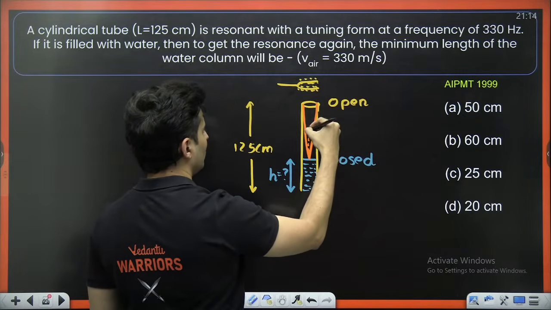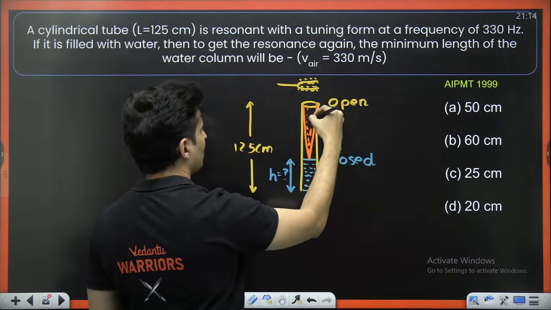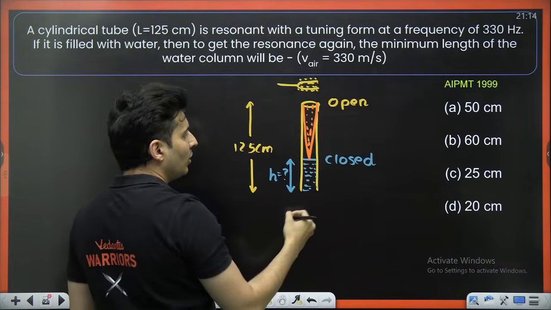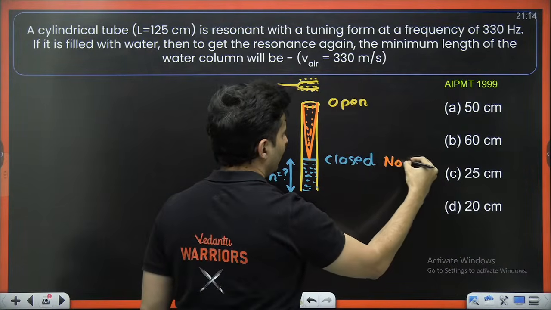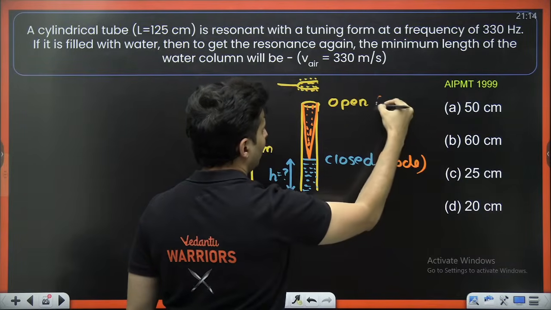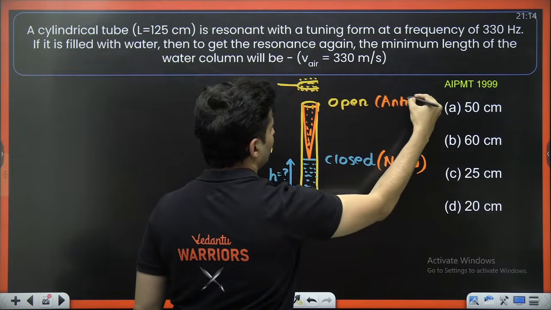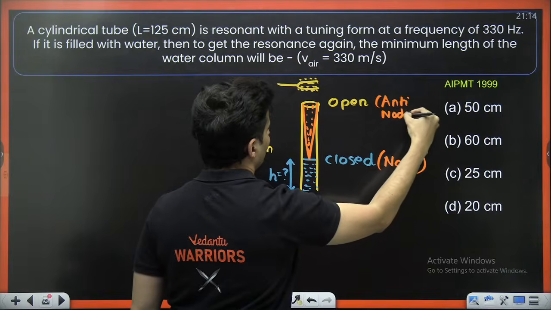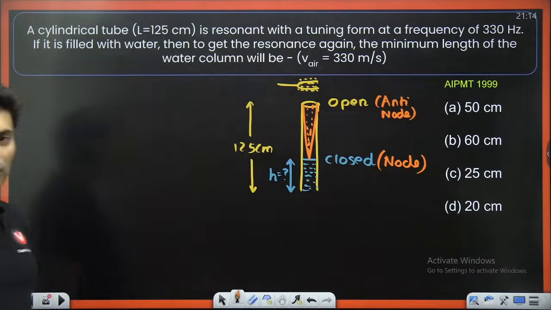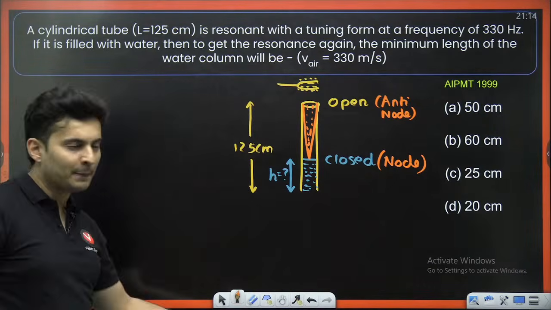Right? You should get something like this. Antinode and node over here. Closed end will have a node and the open end will have an antinode. This is what you should get, right? That is what should happen.